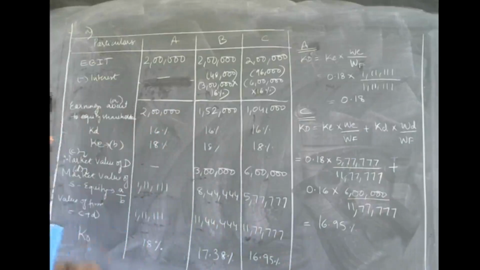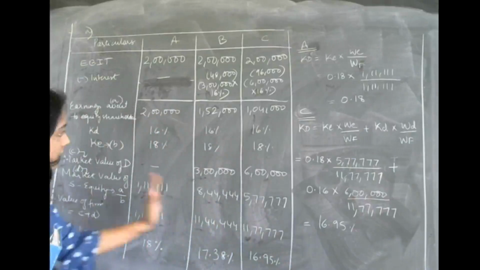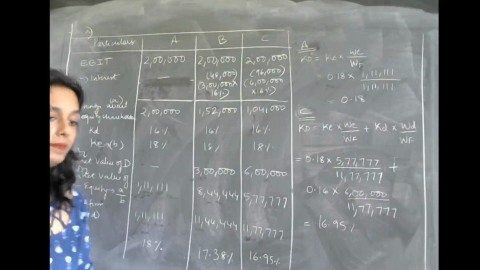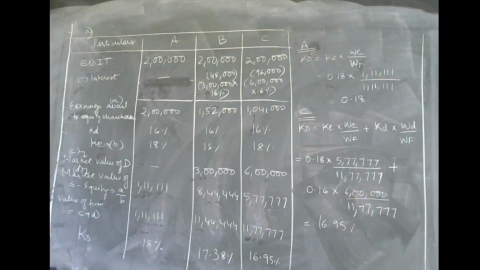So you can see over here, it is evident how net income theory is becoming effective in this case. From the above, you can see it is very much evident that the increase in the debt leads to decrease in overall cost of capital. In the first case there is no debt and it has the highest overall cost of capital, which is 18%.